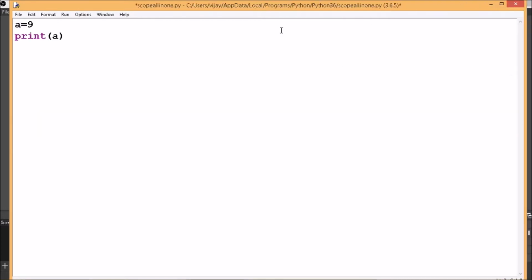Now let me define a function increment, and I say a is equal to a plus 5. Now I call this function increment.